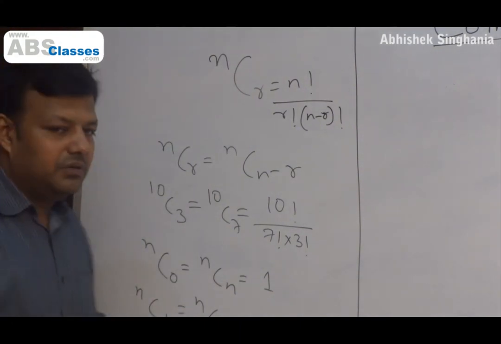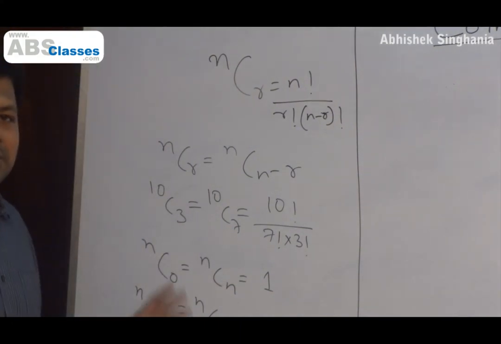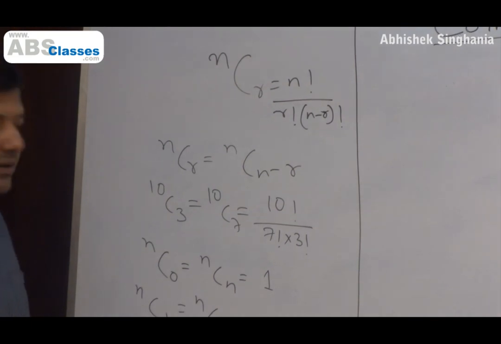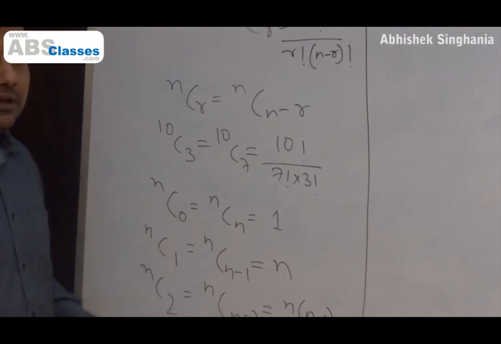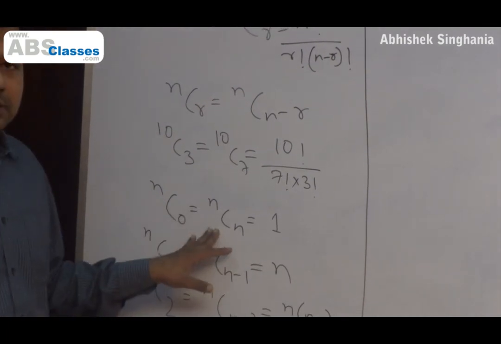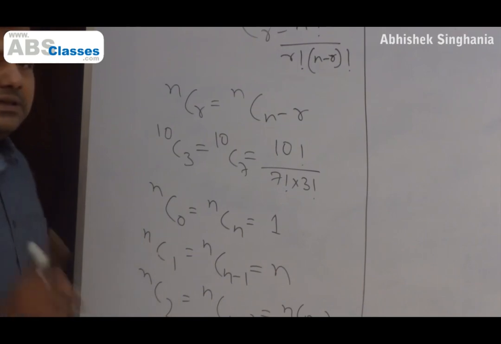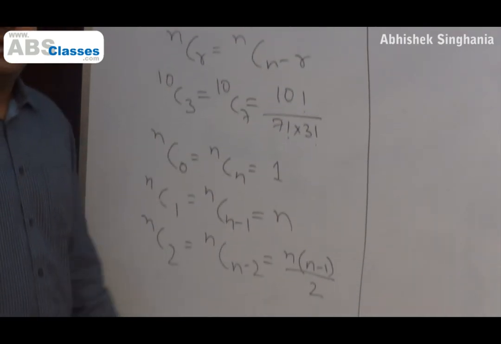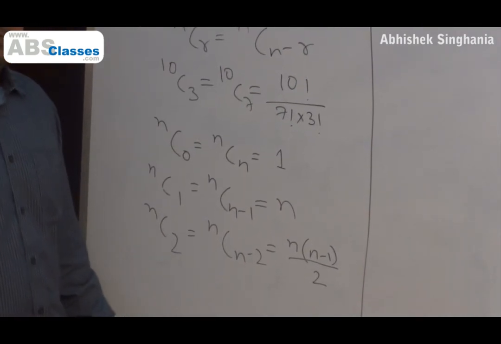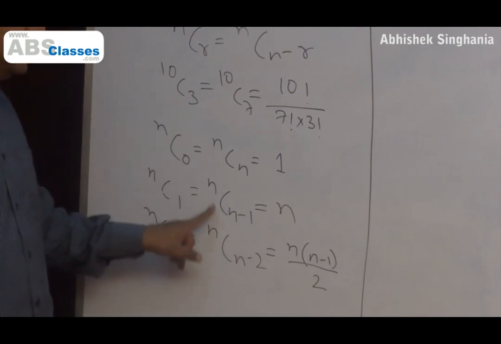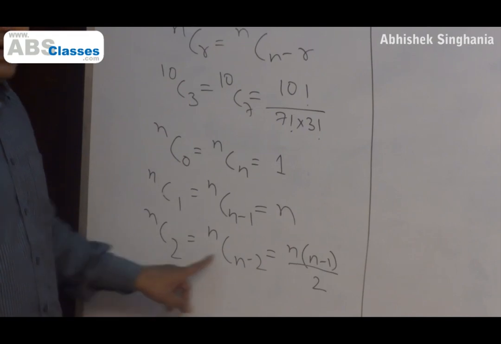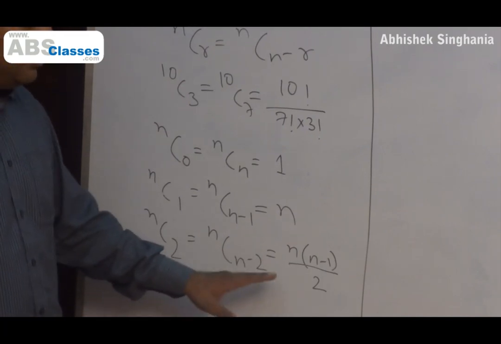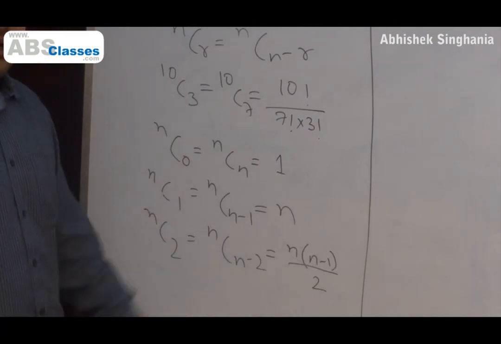Which leads us to certain simple conclusions which we should memorize. We should never ever take the trouble of calculating them, we should know them by heart. nC0, select nothing out of n. nCn, select everything. So rejecting everything, selecting everything, there is only one way. nC1, select one. nC(n minus 1), select everyone except one person, which means reject one. So select one, reject one, there is only one way, n. nC2, select 2, nC(n minus 2), reject 2. These are the number of ways in which you can achieve that.